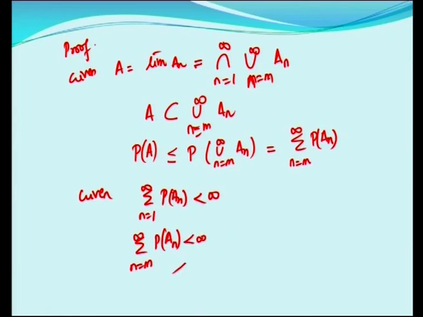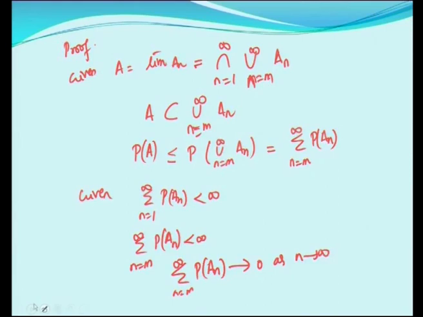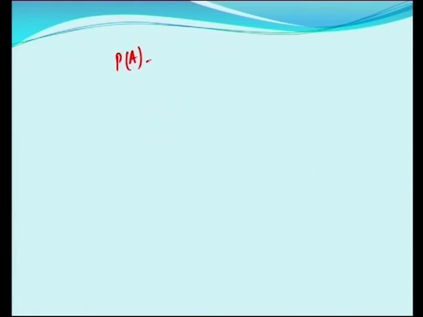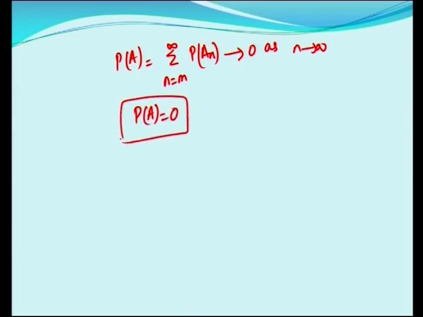Okay. It means that the summation n is equal to m to infinity P of An tends to 0 as m tends to infinity. So, what happens? P of A is less than or equal to the summation n is equal to m to infinity P of An, which tends to 0. So, we have P of A is equal to 0. This is the Borel-Cantelli lemma, which is called the 0-1 law.